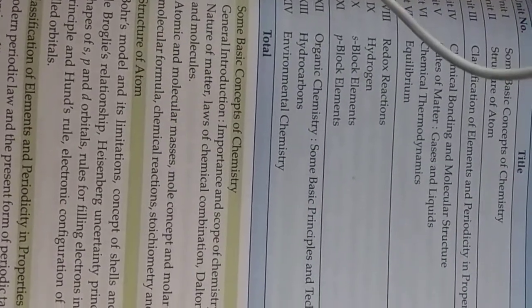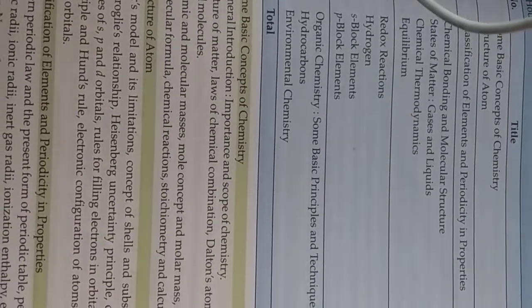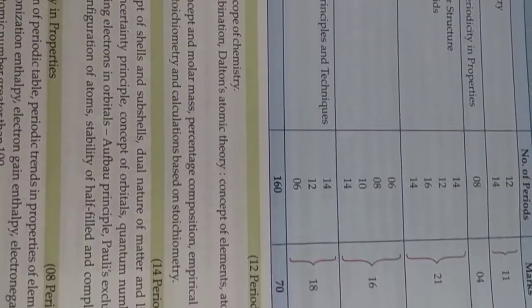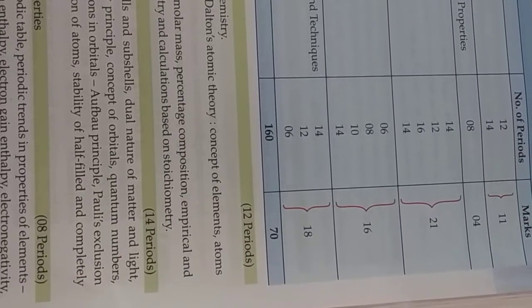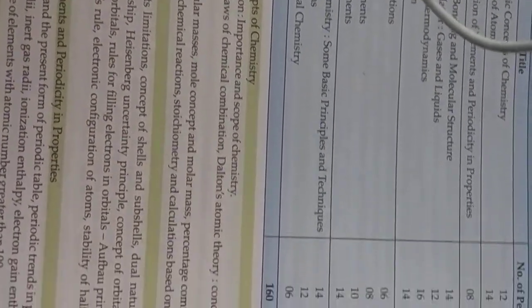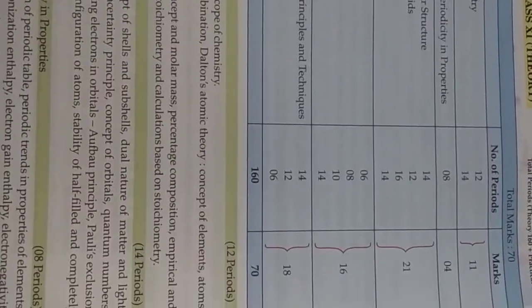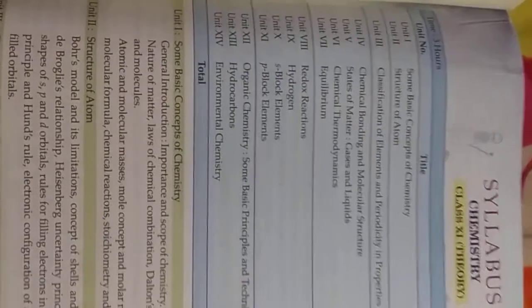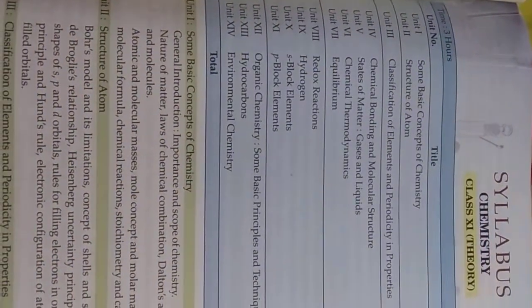Then atomic and molecular masses, and the mole concept you already discussed in 9th grade. Here are molar mass, percentage composition, empirical formula and molecular formula, chemical reactions, stoichiometry and calculations based on stoichiometry, right? So these are the topics lying under the first chapter, correct?